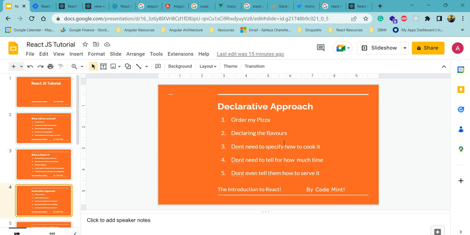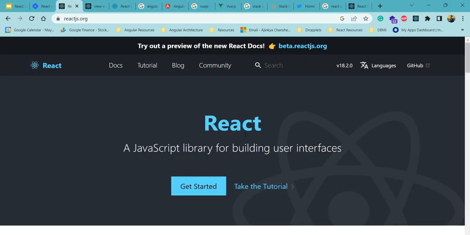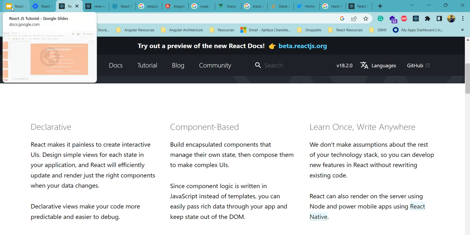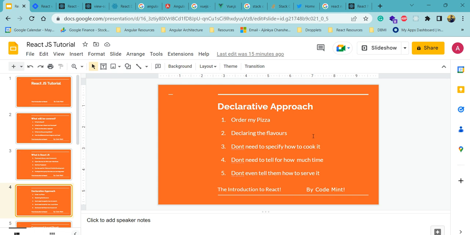React follows a declarative approach. A declarative approach is similar to ordering a pizza. Once you order a pizza, you don't explain to the restaurant how to cook it. Let's say I'm placing an order on the Domino's app, and I'll get the pizza within 30 or 60 minutes.